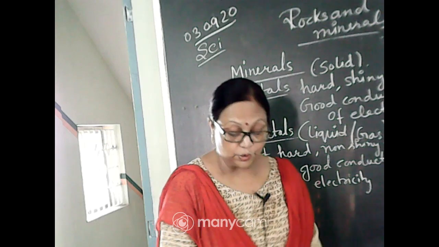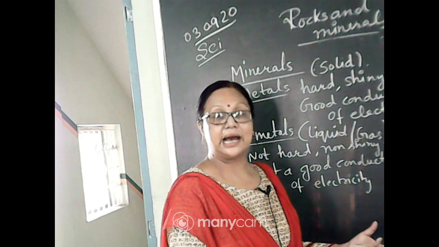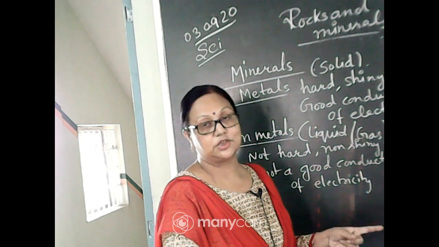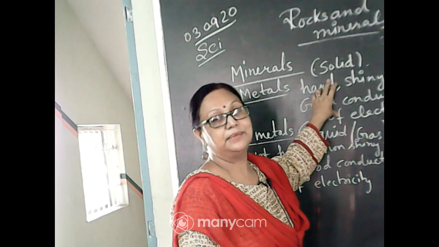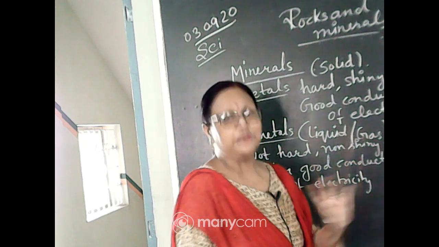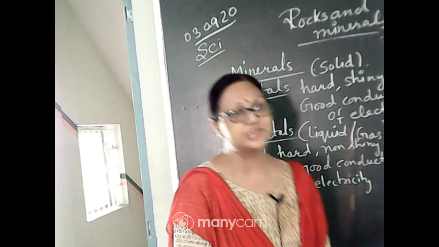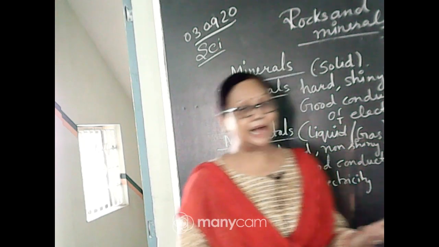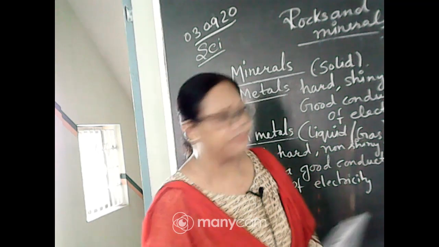So now we'll come to know some simple minerals and some complex minerals. So these are the complex form and the simple form. Marble and coal are the examples. Marble is a type of rock formed from the composition of a few kinds of metals. And what about coal? Coal is a composition in which you get non-metallic materials. That's why it is not shiny, it is black in color, and it is not at all a good conductor of electricity. Understood? So this is the non-metal and this is the metal.